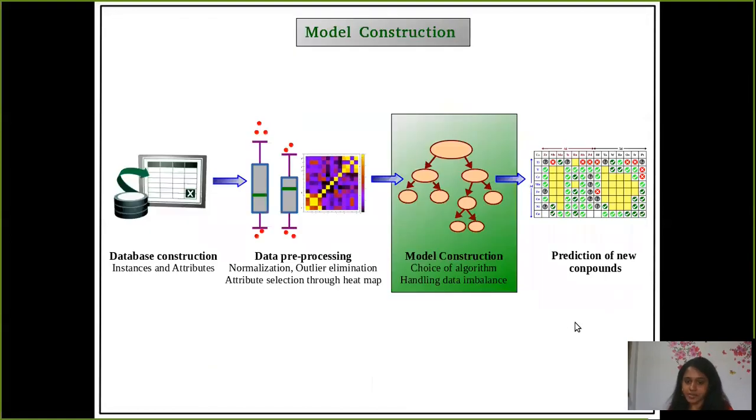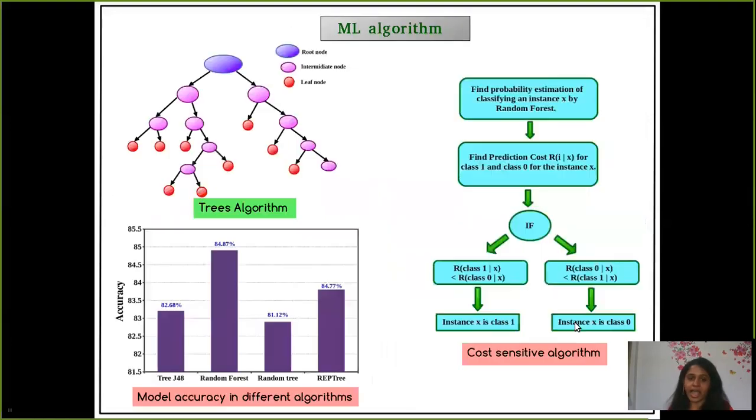So the next step is model construction, which is the most crucial step here. And we have considered trees algorithm for this particular problem. So this is basically based on the divide and conquer method, where root node can produce intermediate nodes on the basis of information gain.